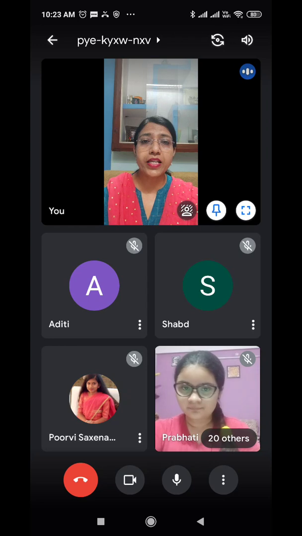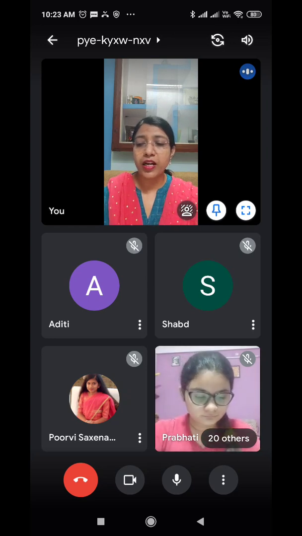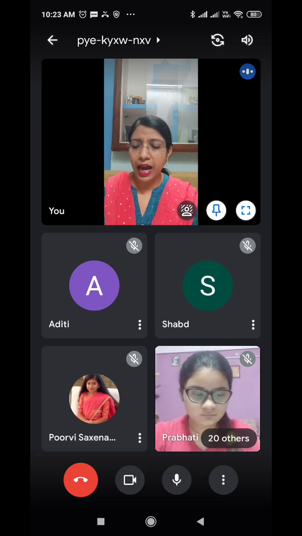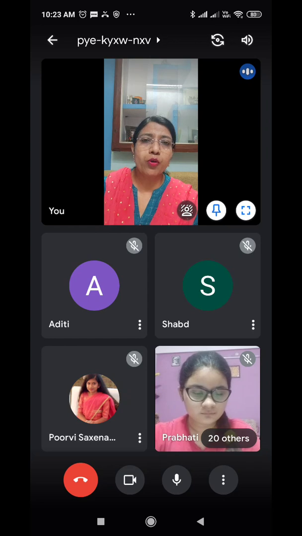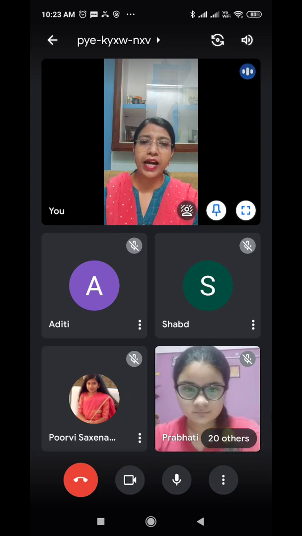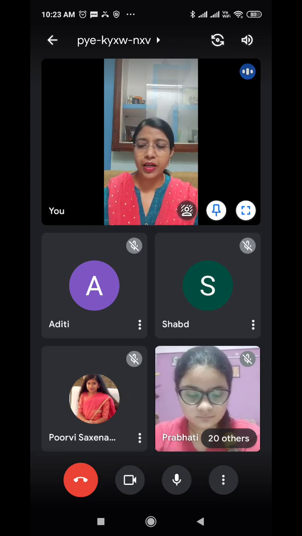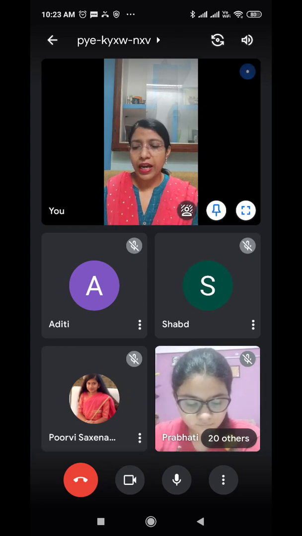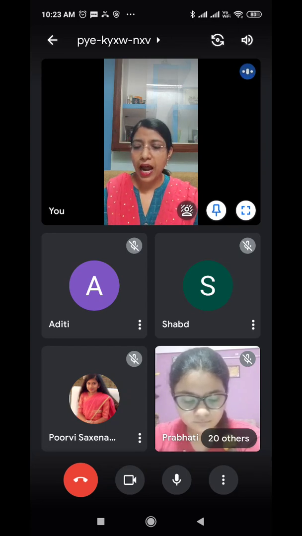Then next is distributive adjectives. Distributive adjectives refer to each one of a number, and there are 4 distributive adjectives: each, every, either, and neither. For example, every student must be punctual. Either pen will do. So each, every, either, neither are said to be distributive adjectives.